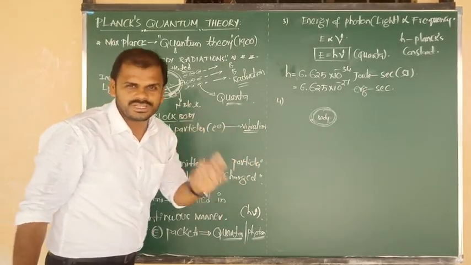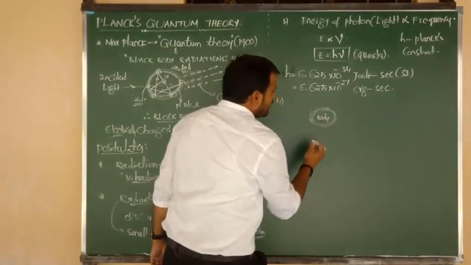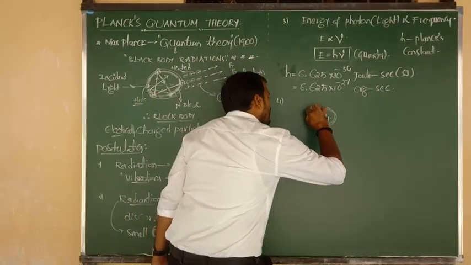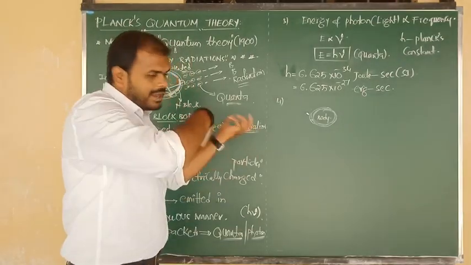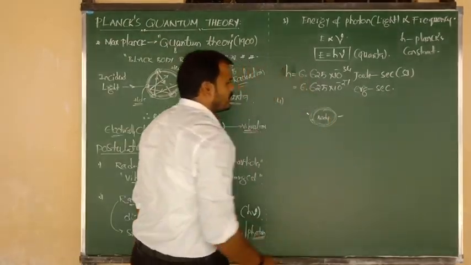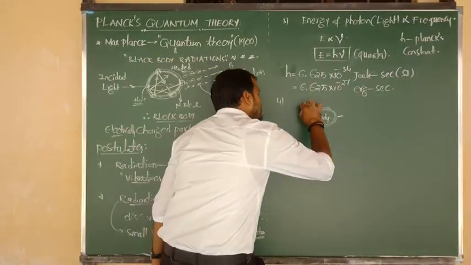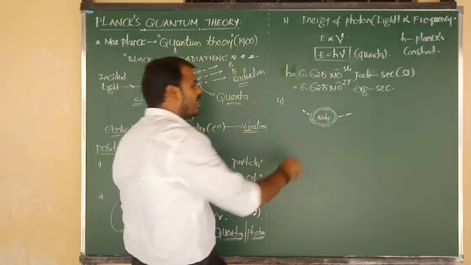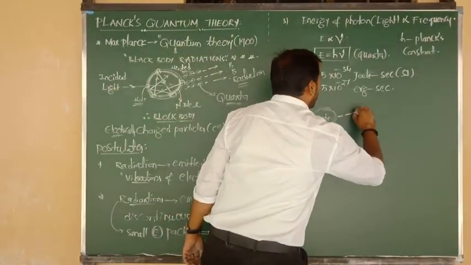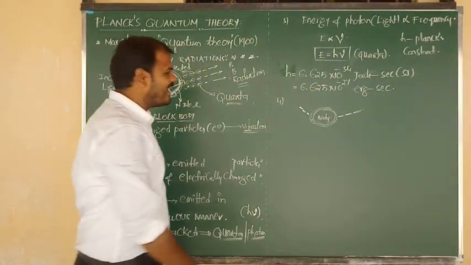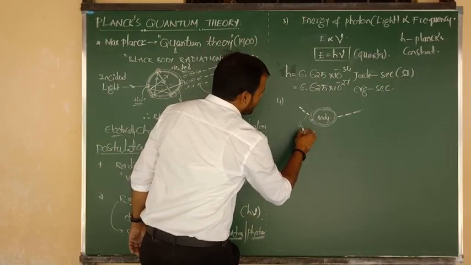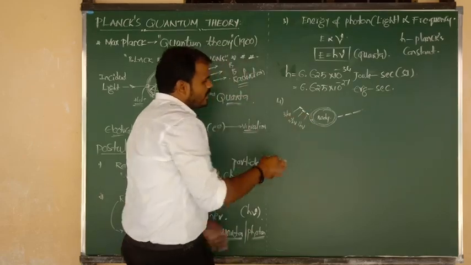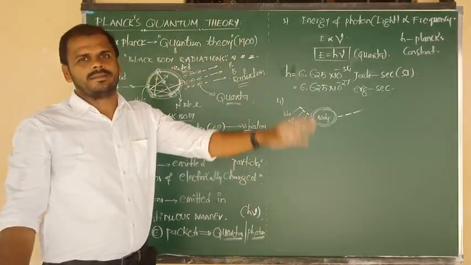quanta. Suppose I have taken a particular body, absorbing the first quanta, nothing but 1 h mu, and emitting the first quanta, 1 h mu. Absorbing the second quanta, 2 h mu, and emitting the second quanta, 2 h mu. Absorbing the third quanta, 3 h mu, and emitting the third quanta, 3 h mu, like that. So this is 1 h mu, this is 2 h mu, this is 3 h mu. Like that, any number of quanta we can consider.